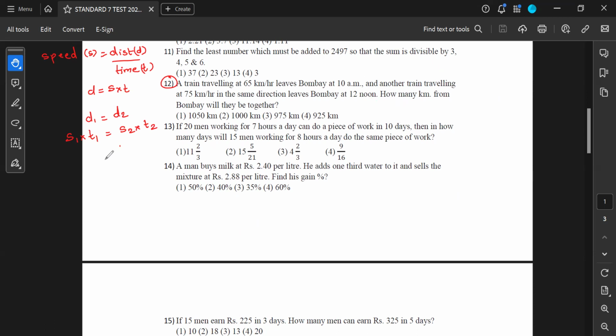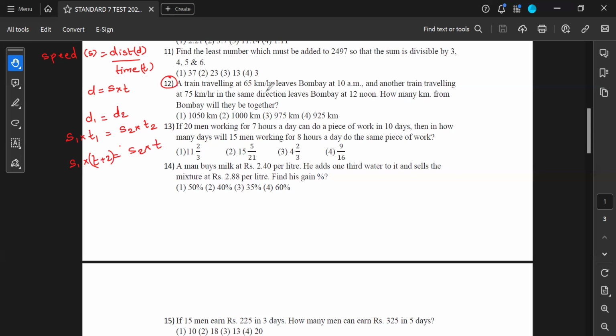Which means the time taken in case of the first train, I'll write the speed as speed only. If I'm considering that the time taken by the second train is t, then the time taken by the first train is t plus 2. Why t plus 2? Because the first train started 2 hours earlier. So 2 घंटा ज़्यादा travel किया है first train में. Okay. So that's what I'm going to write.